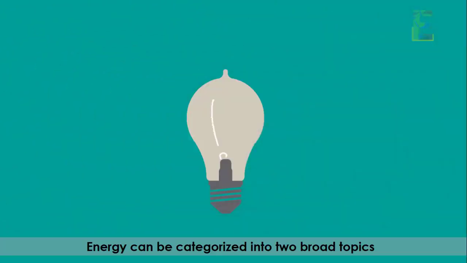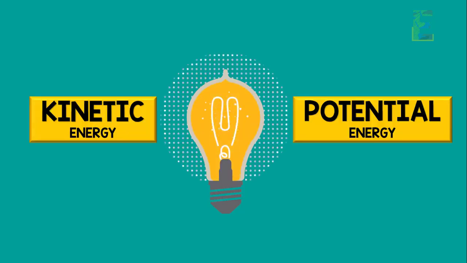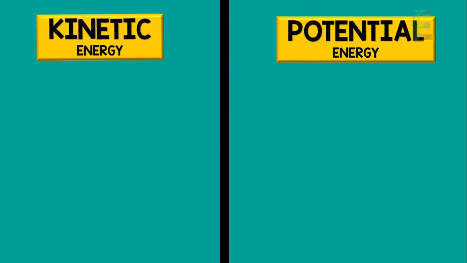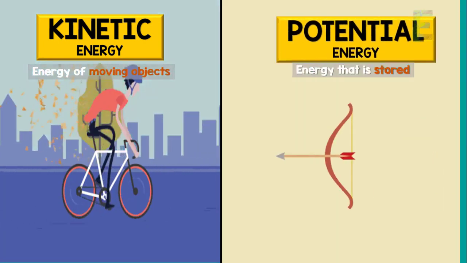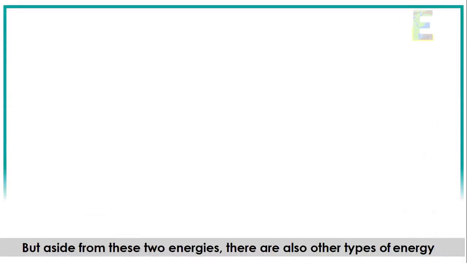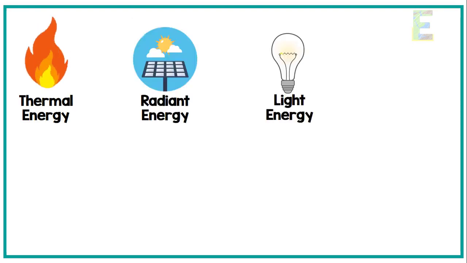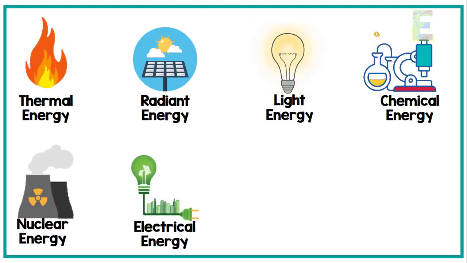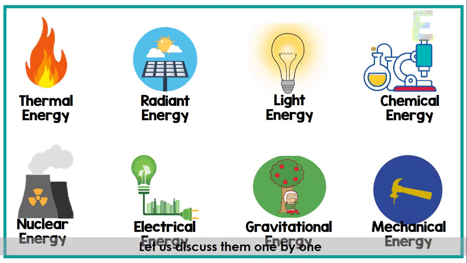Energy can be categorized into two broad topics, the kinetic energy and the potential energy. These two are the basic forms of energy, and we know that kinetic energy is the energy of moving objects, while potential energy is energy that is stored. But aside from these two energies, there are also other types of energy. This includes thermal energy, radiant energy, light energy, chemical energy, nuclear energy, electrical energy, gravitational energy, and mechanical energy. Let us discuss them one by one.